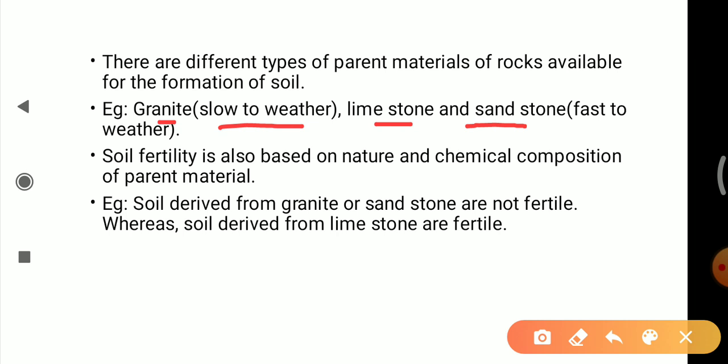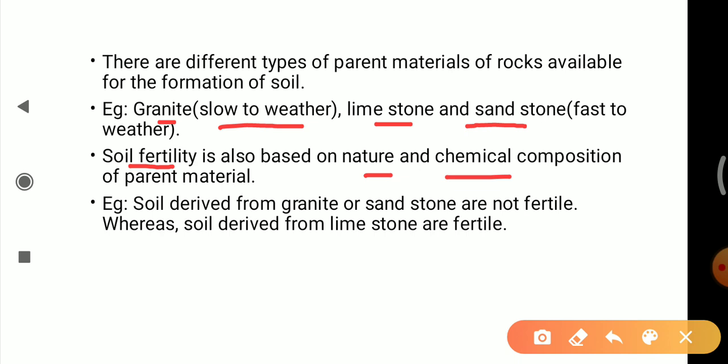Soil fertility: we find that either the soil is fertile or non-fertile. Soil fertility is also based on the nature and chemical composition of the parent material.